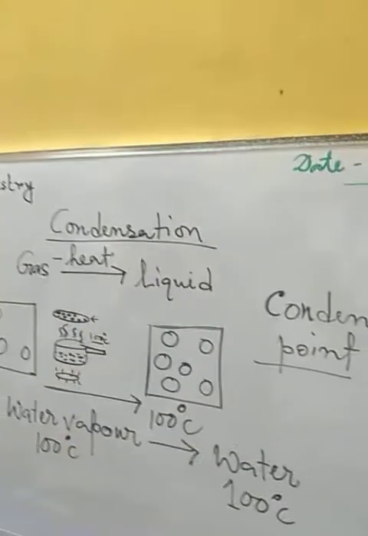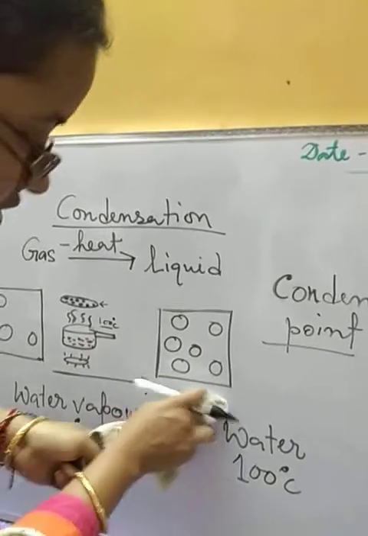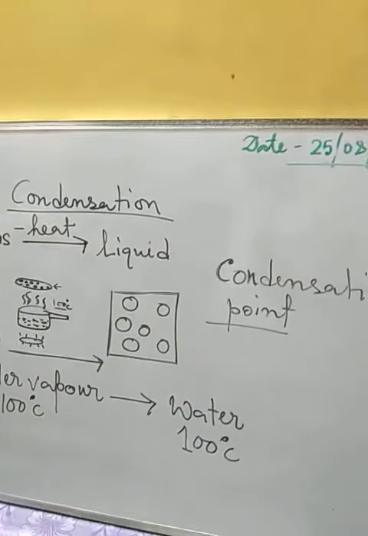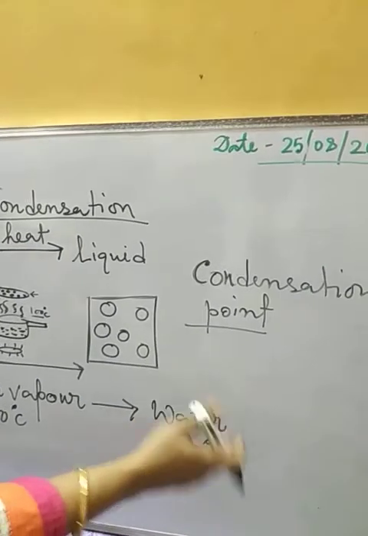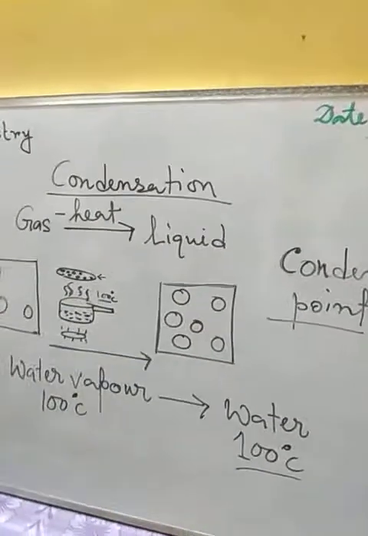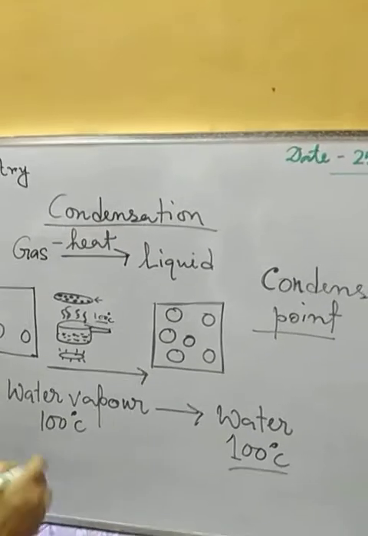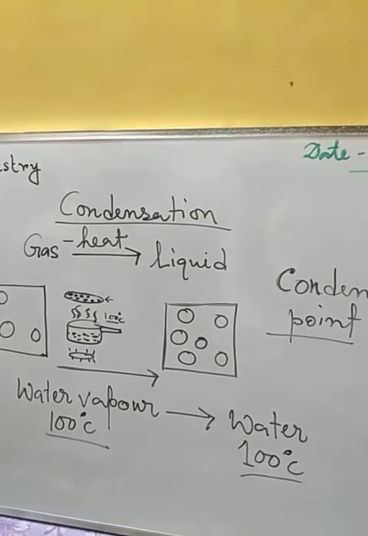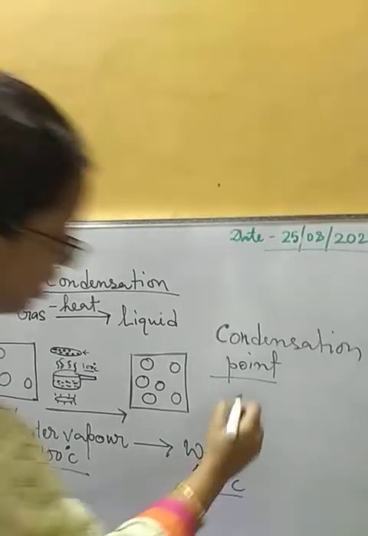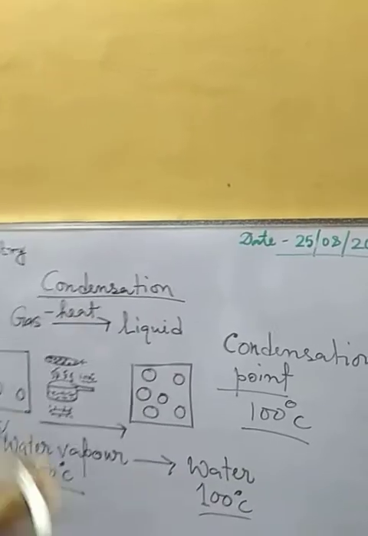After that, if we continue to take out the heat from water, then only its temperature will decrease. So during the whole process of condensation, the temperature remains fixed at a certain point, and that is called the condensation point, which is 100 degrees centigrade for pure water vapor.